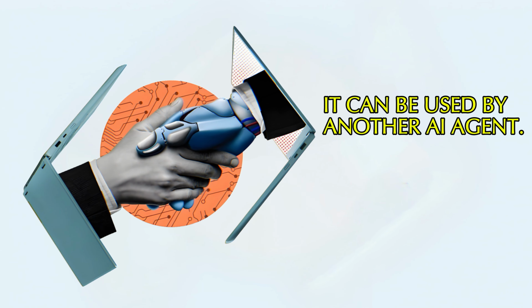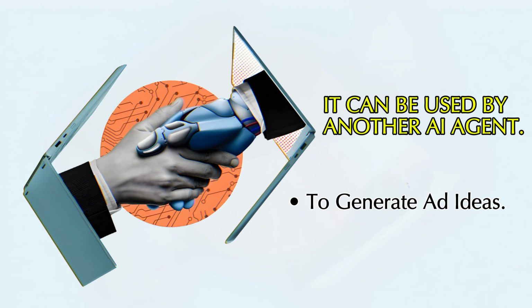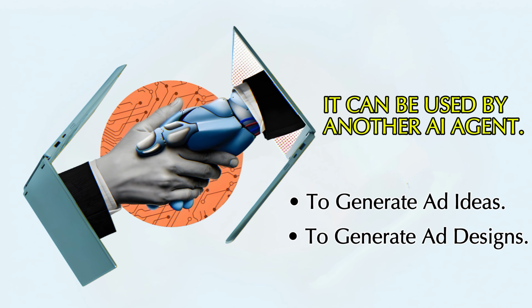For example, let me just share it to you in this context only. This is making an ad summary, right? What the ad needs to contain, the information that the ad needs to contain or portray in order for the ad to be more effective. It can be used by another AI agent to generate ad ideas or ad designs, so that it uses this information which is outputted, it inputs that information in its prompt and then generates ad ideas. So it is using this AI agent as a tool, right?